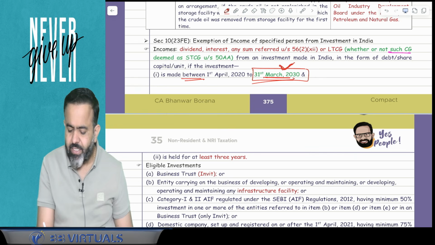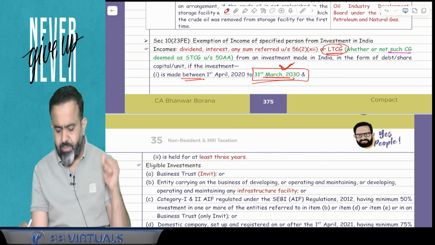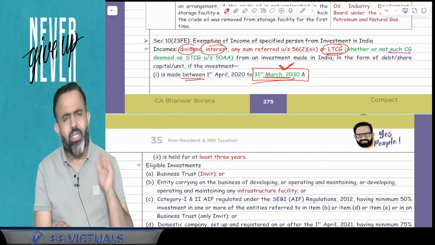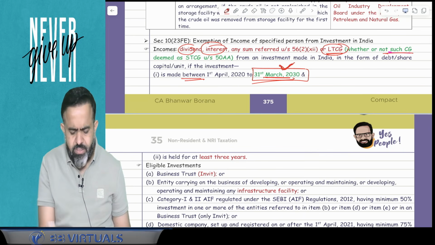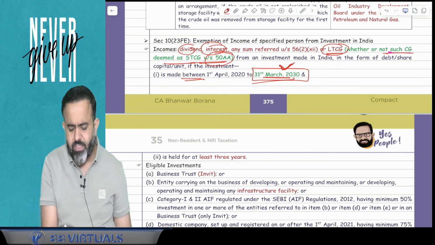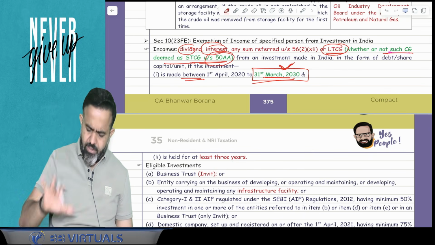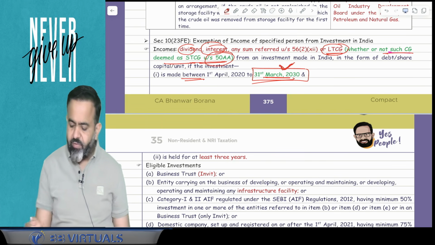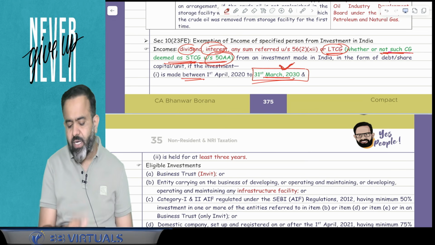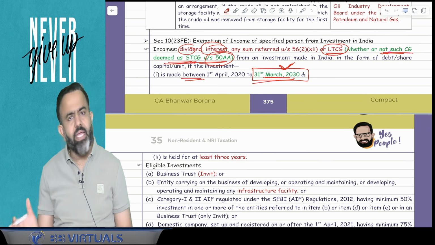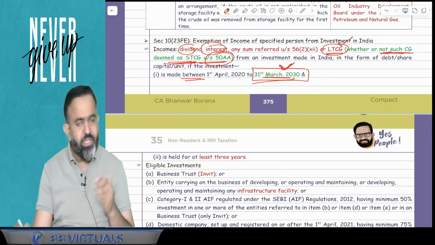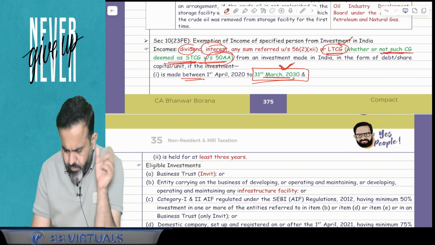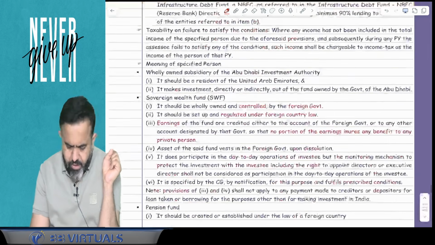And they clarify that if any LTCG is exempt, interest is exempt, dividend is exempt, and for LTCG, whether or not such capital gain is deemed to be STCG under section 50AA, then also it will be exempted if it is an LTCG. Done. So one clarification is given here.